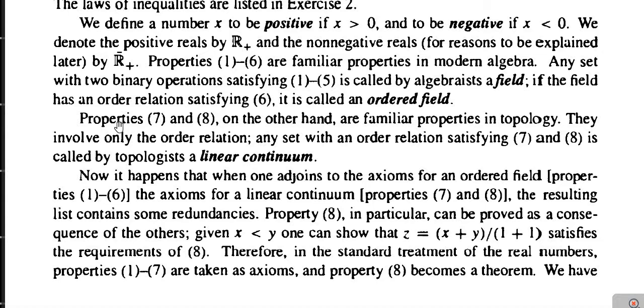Next, properties 7 and 8 are the familiar properties of topology, and they involve only the order relation. Any set with an order relation satisfying properties 7 and 8 is called by the topologist a linear continuum. And if you remember, this definition of linear continuum we have already discussed in the semester 5 linear algebra paper.